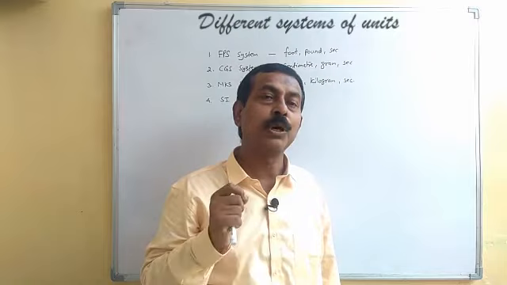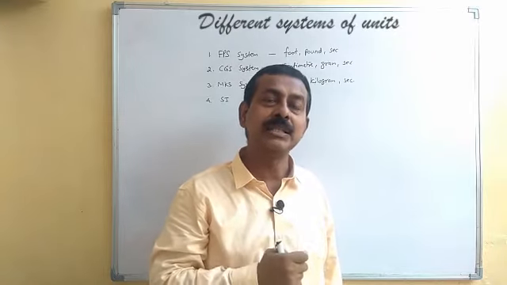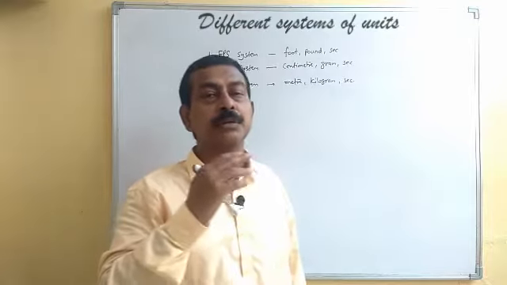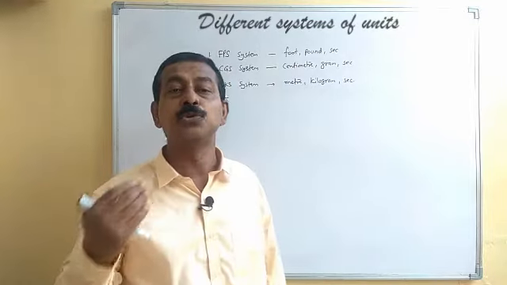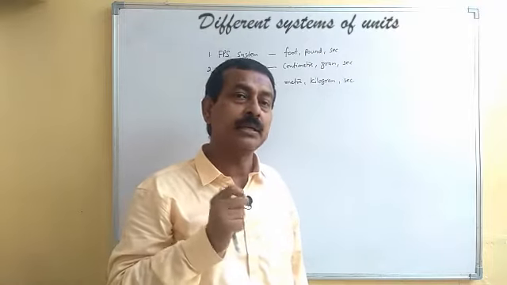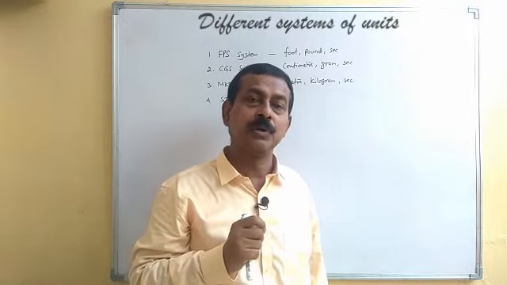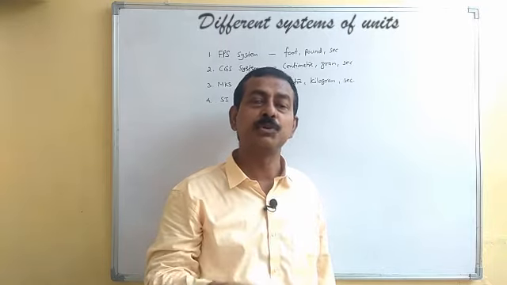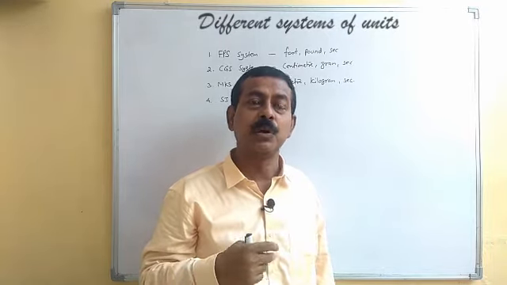Like if you want to know how many inches there are in 1 mile, we'll have to multiply by 3 and then by 12 and so on, to get the number of inches in 1 mile. So this conversion from one unit to its subunit or its multiple was a difficult one.